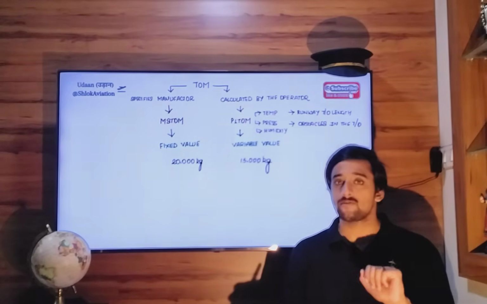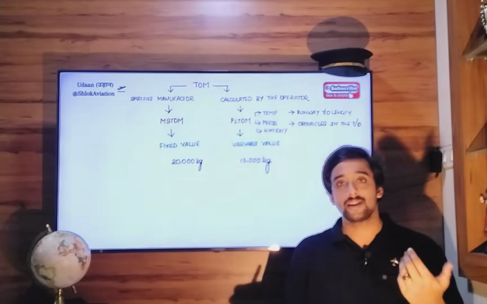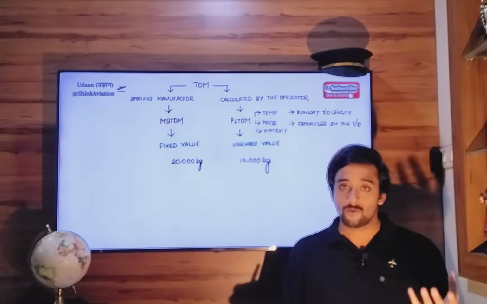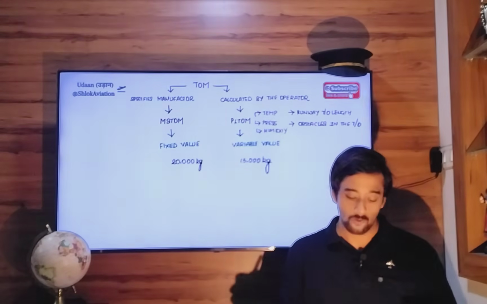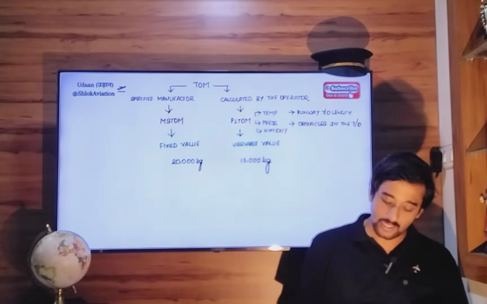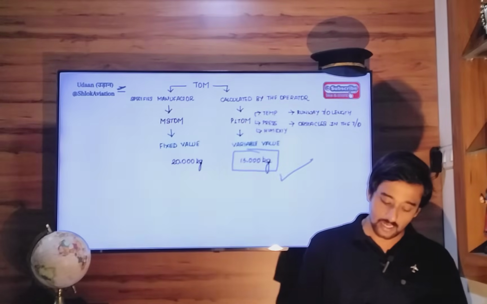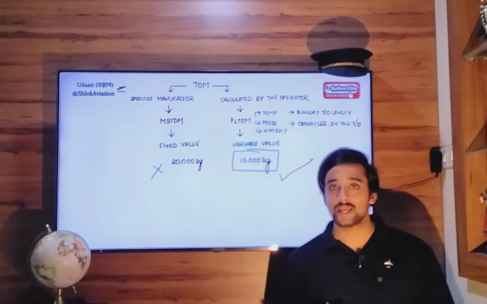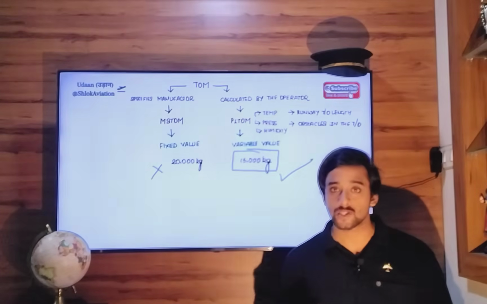So there are two options in front of you, 20,000 and 15,000. What will you choose? What option will you select? What option will you go ahead with? In this scenario, you will select 15,000 kg. You will select 15,000 kg and not 20,000 kg because it is safer to fly with 15,000 kg.